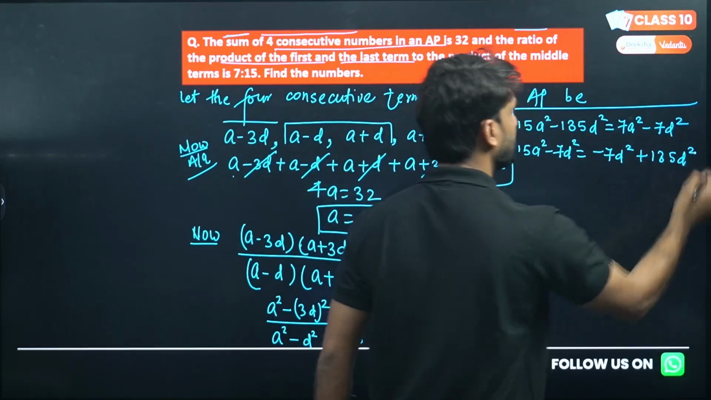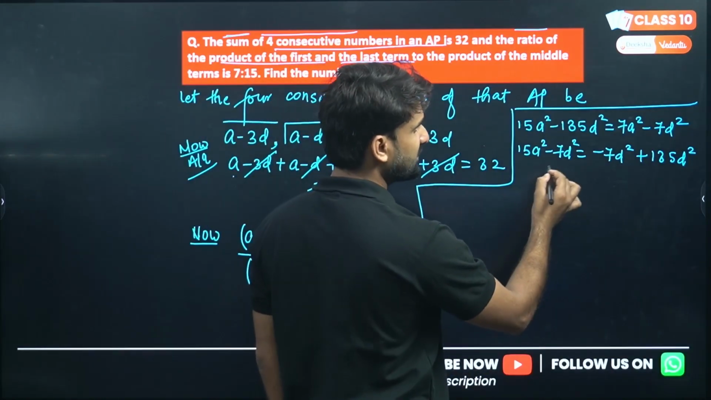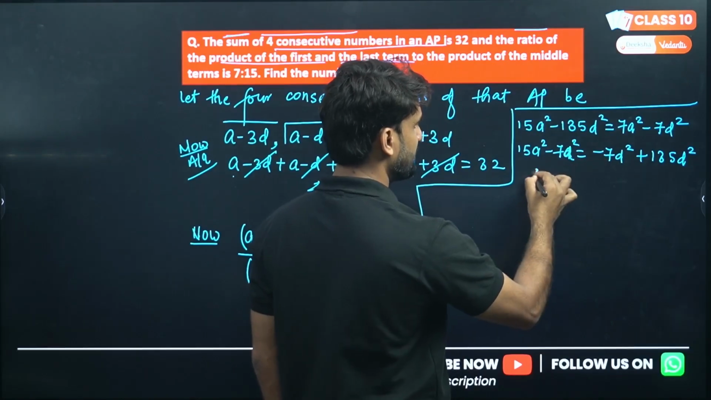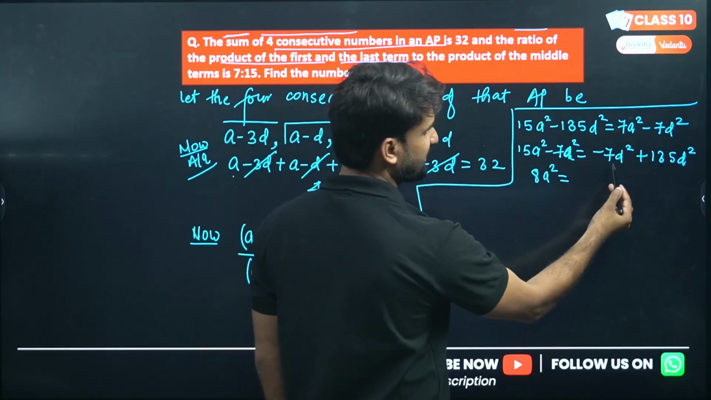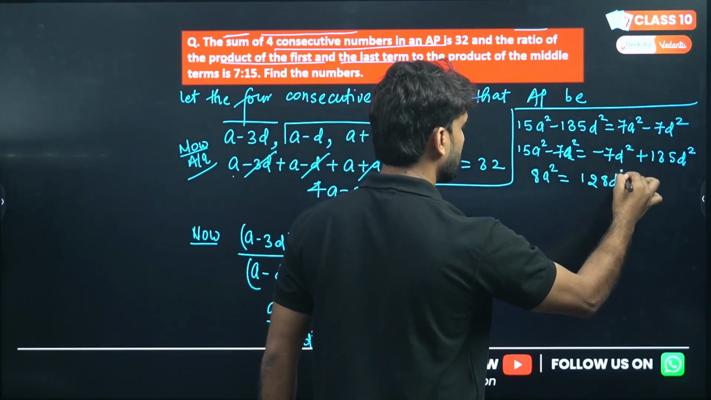Hope you have understood. Okay. So 15A square minus 7A square, this is A, my dear lovely kids. So this will be 8A square. Okay. And now minus 7D square plus 135 will be 128D square.